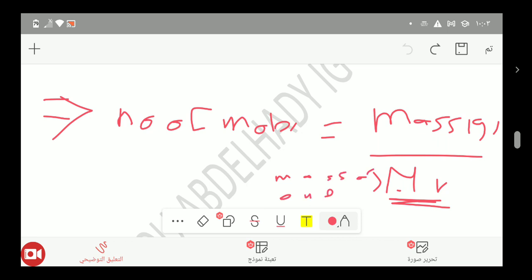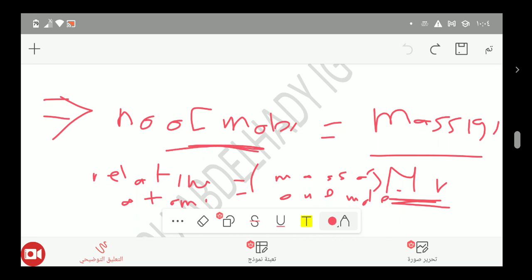That's what's called MR. It equals the relative atomic mass from the periodic table if it is an atom, or the molecular mass, the sum of atomic masses. Okay, so it is easy.